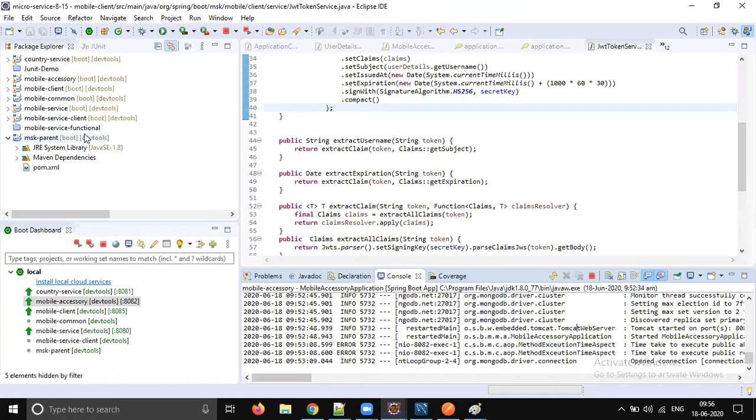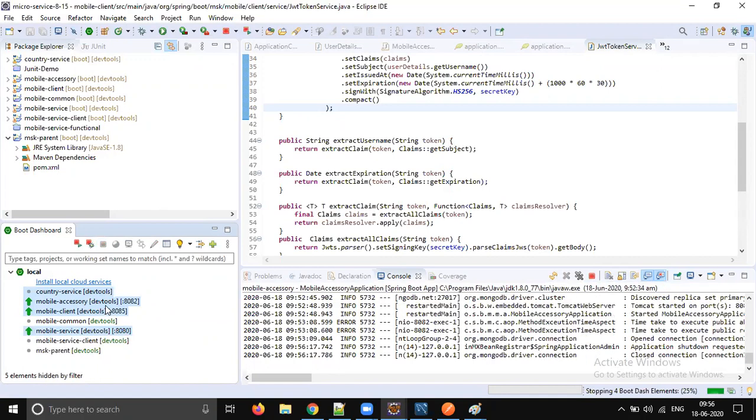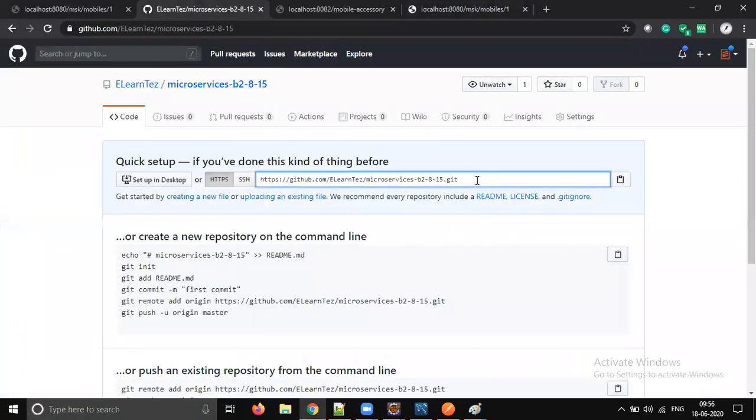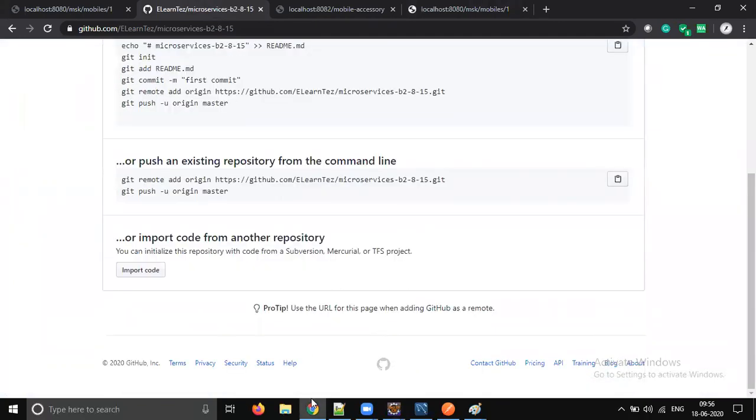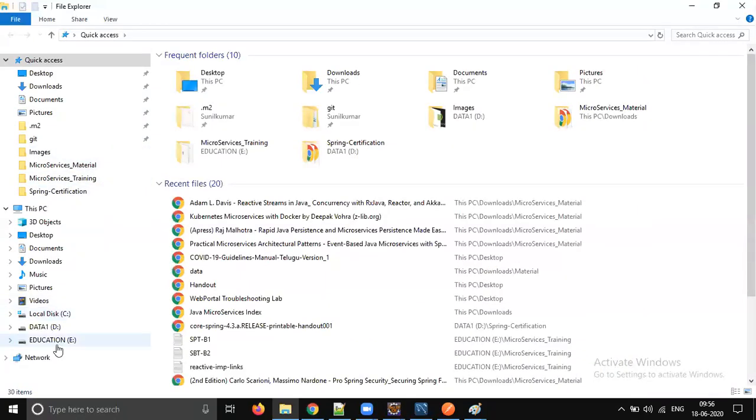So with this, we are done with all the development, guys. Let's not prolong too much. Let's jump into microservices concept. So let's push the code quickly. Let me clone it freshly and push the code. There it is. So let's go to new drive.